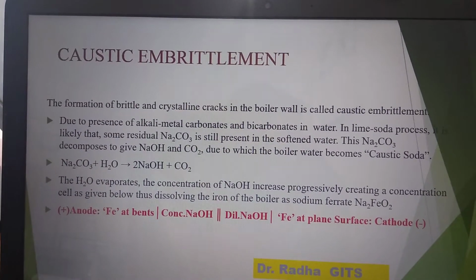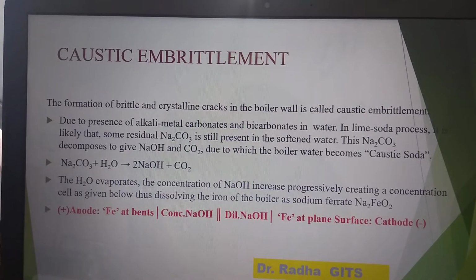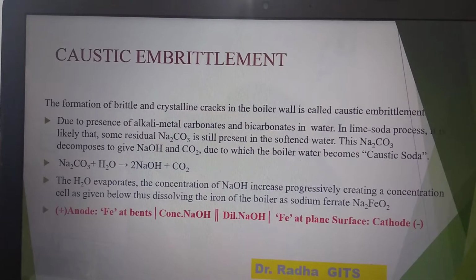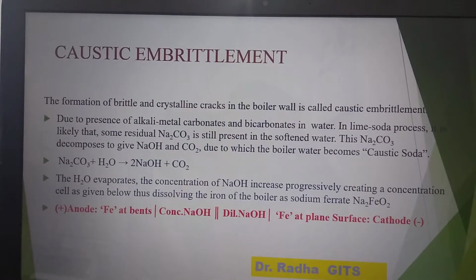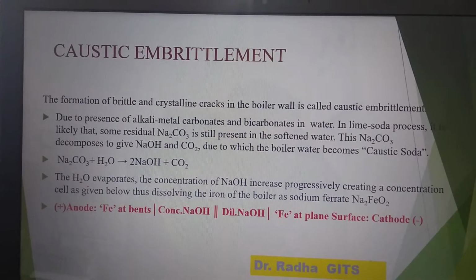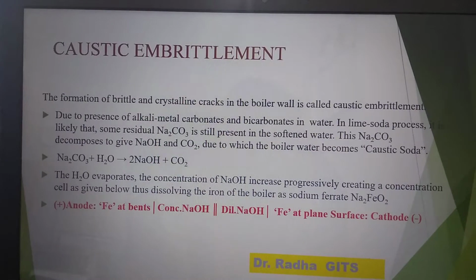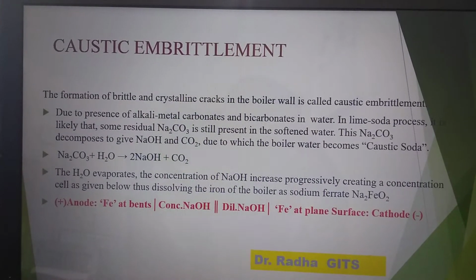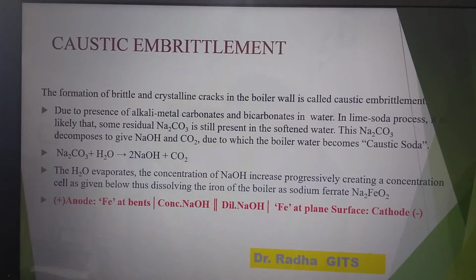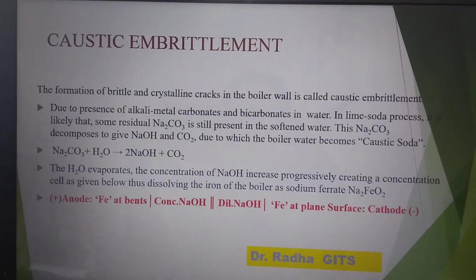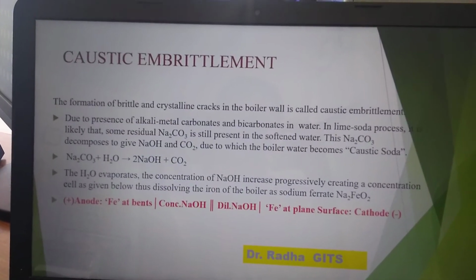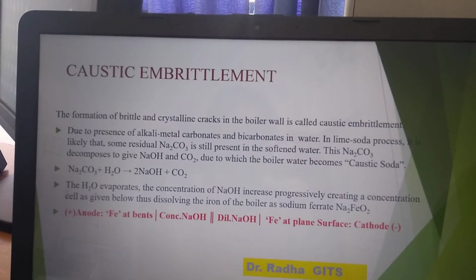When water is softened by the lime soda process, some free soda may still be present in the soft water, which undergoes decomposition in high pressure boilers, and NaOH and carbon dioxide are produced. NaOH makes boiler water caustic or alkaline. This caustic water penetrates into minute cracks present in the inner wall of the boiler.